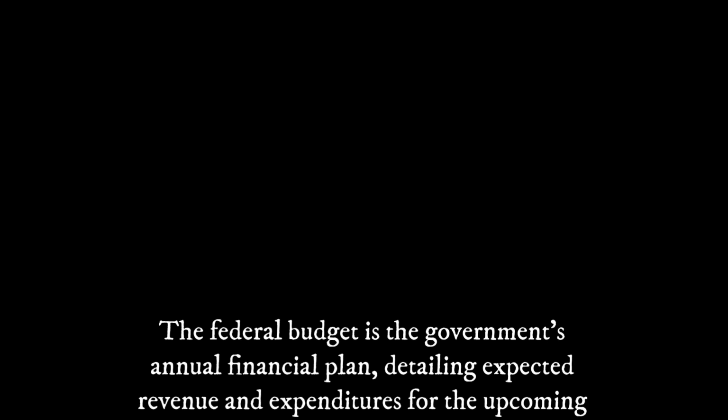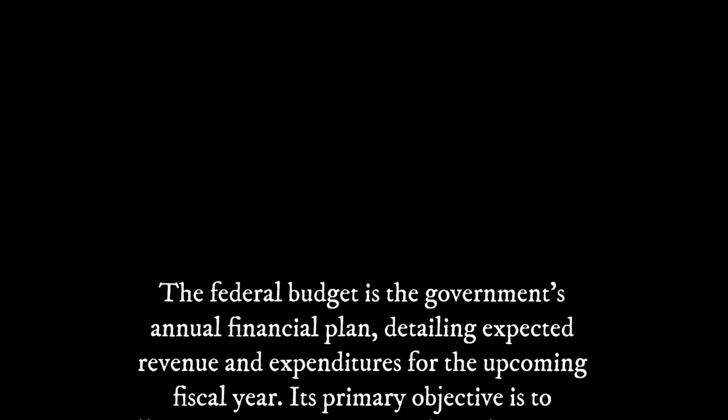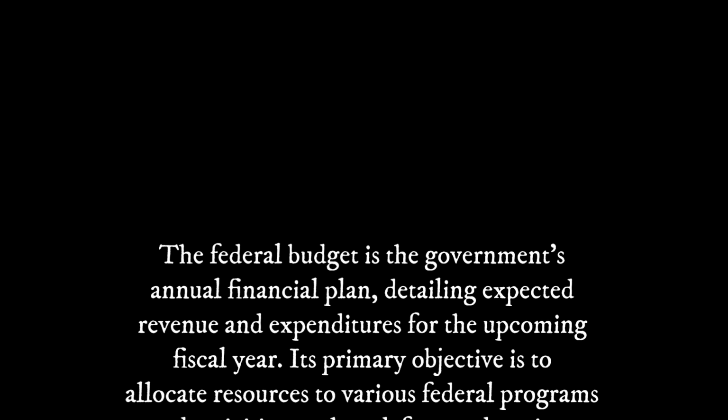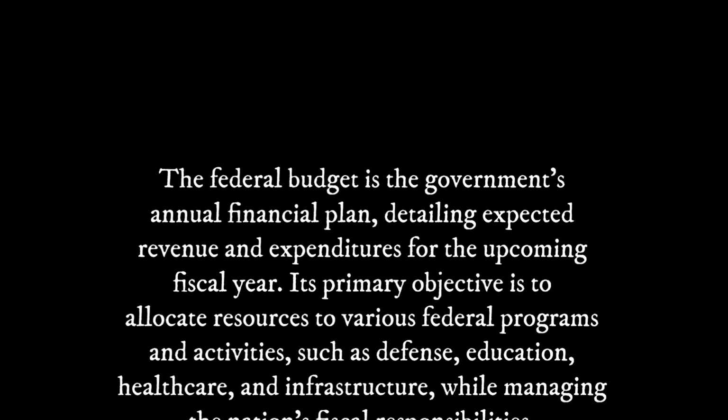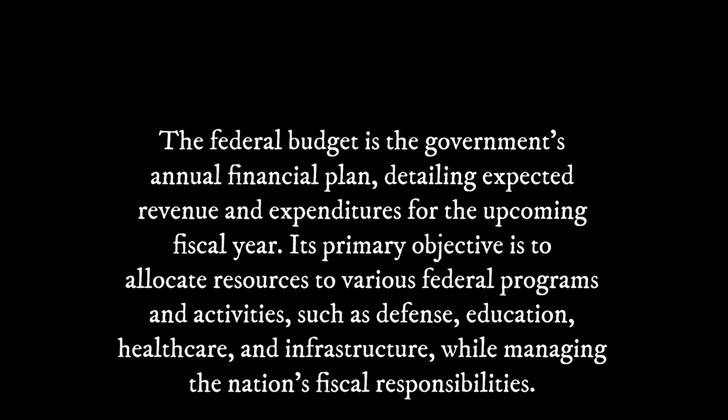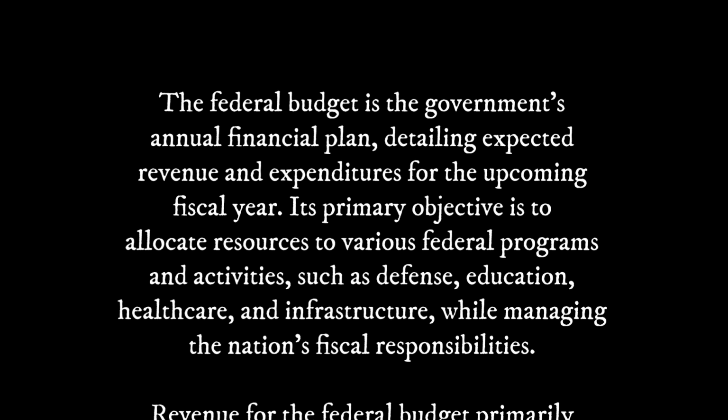The federal budget is the government's annual financial plan, detailing expected revenue and expenditures for the upcoming fiscal year. Its primary objective is to allocate resources to various federal programs and activities, such as defense, education, healthcare, and infrastructure, while managing the nation's fiscal responsibilities.